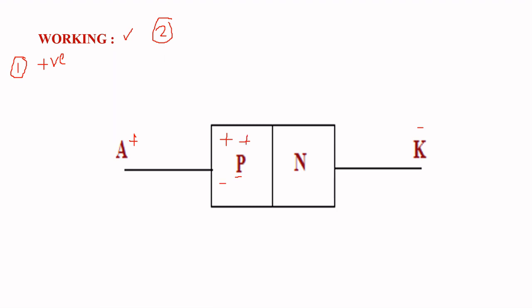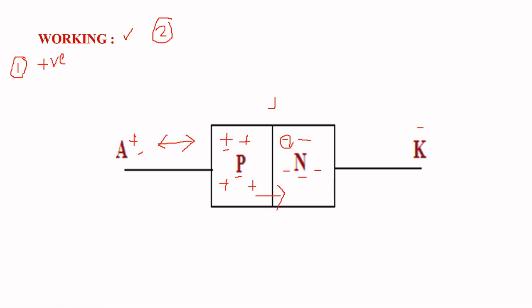Holes are positive charge carriers. Similarly, the cathode is connected to the N material, so the N layer has electrons as the majority charge carriers. Since the anode is positive and the P layer has positive majority charge carriers, there is a repulsive force between them. Due to this repulsive force, the holes try to cross the junction.